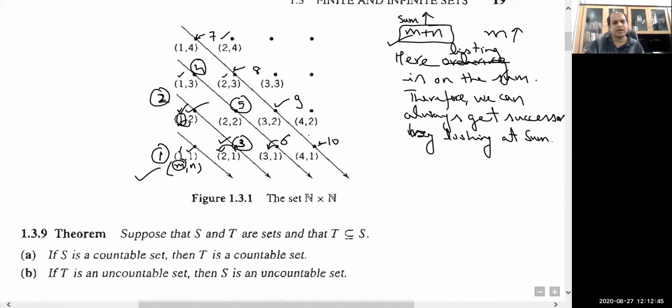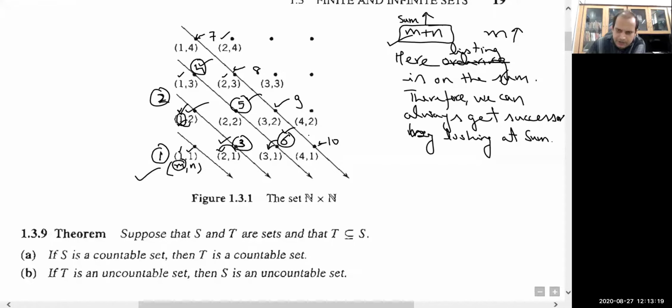Similarly, in the third diagonal, the first element is (1,3), the second element is (2,2), and the third element is (3,1). In the third diagonal, the first element is listed as 4, the second element is listed as 5, and the last element is listed as 6. In this way we are listing every member of N cross N. Is this clear?